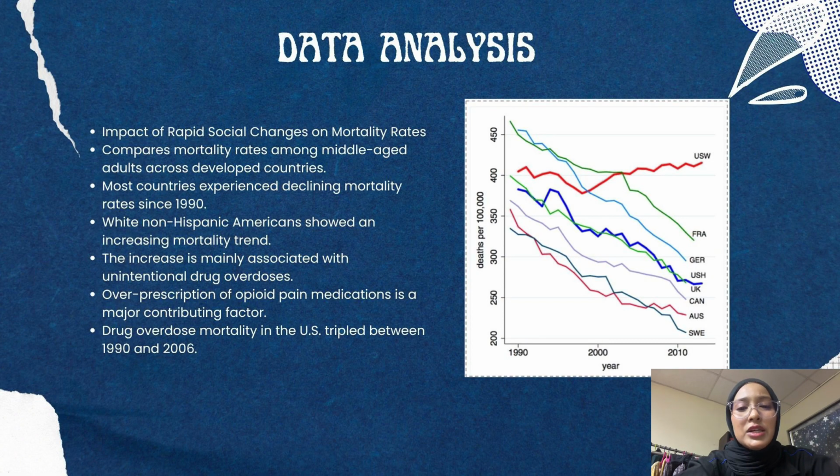Drug overdose deaths increased dramatically. In fact, the drug overdose mortality rate in the US tripled between 1990 and 2006, and this rise was largely concentrated among middle-aged white non-Hispanic Americans. Overall, this figure highlights how rapid social change and public health issues, especially the opioid crisis, have negatively affected mortality trends in the United States, making it an exception compared to other developed countries.